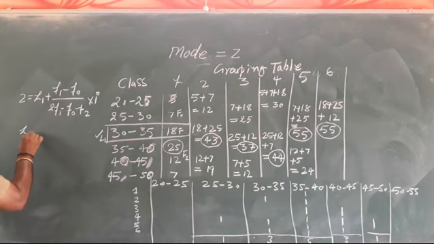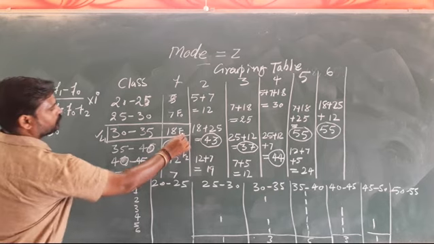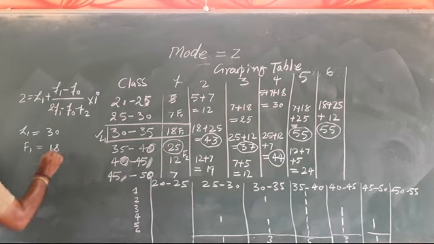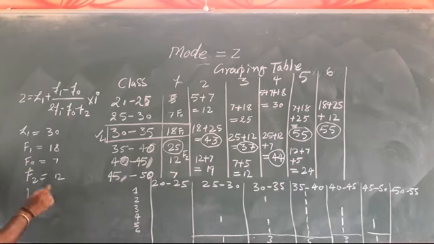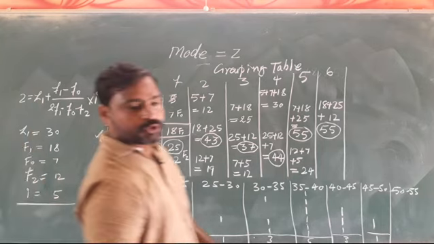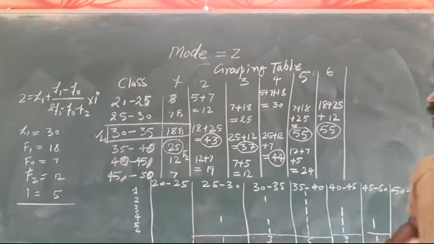So L1 equal to 30, F1 equal to 18, F0 equal to 7, F2 equal to 12 and I equal to the class interval, 5. Now you can put the numbers in the formula and you can solve it. By solving this you will find out the mode from the class interval group or the classifying series.